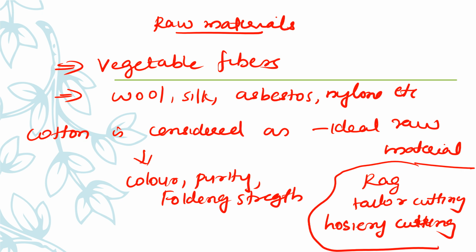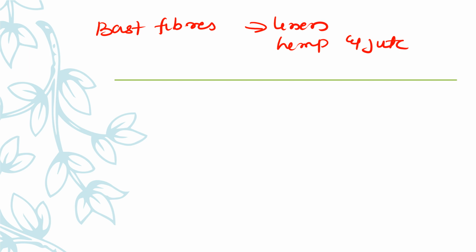And the high quality papers are manufactured using cotton, and we are also using raw materials such as bast fibers like linen, hemp, and jute. So we are also using these kinds of bast fibers in paper manufacturing in the form of rags. Directly we are not taking this, but in the forms of rags, old mats, ropes, etc. And these constitute raw materials for specialty papers, and